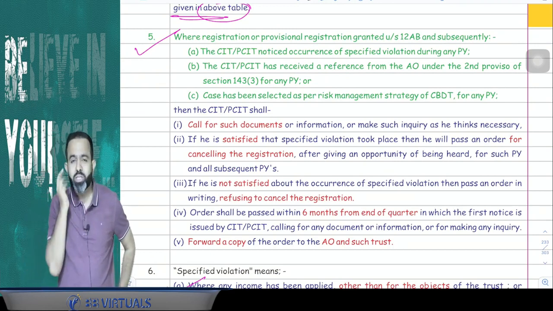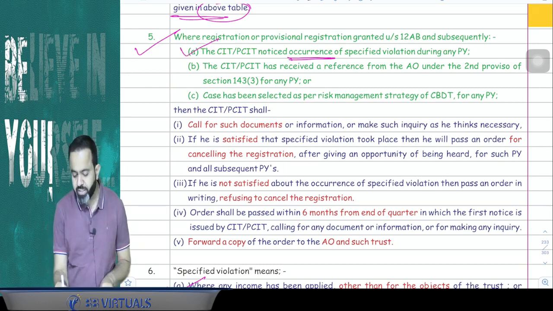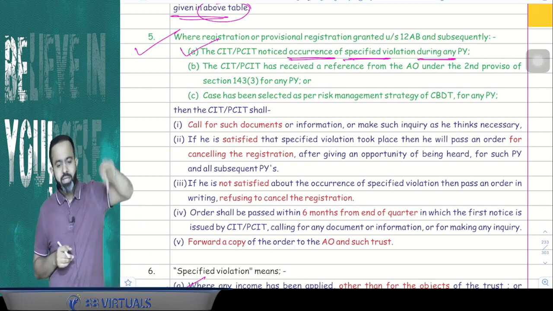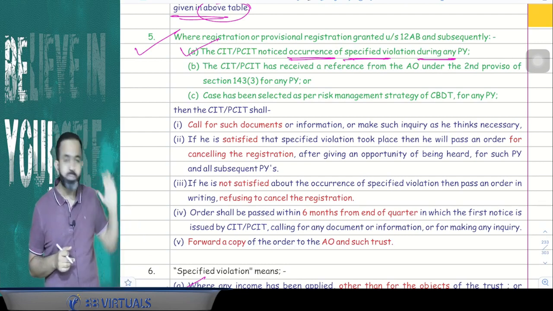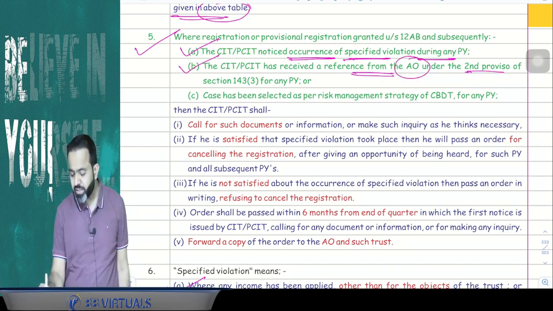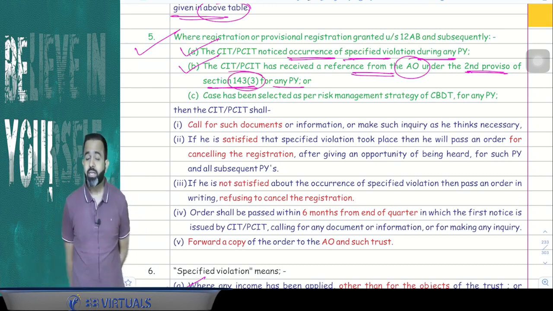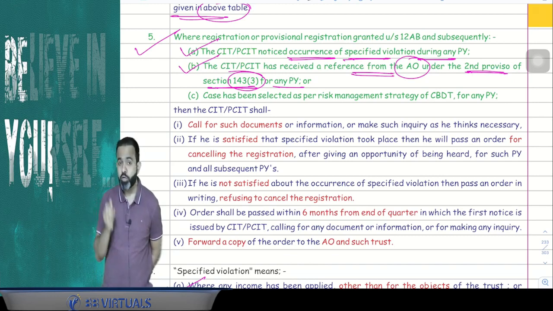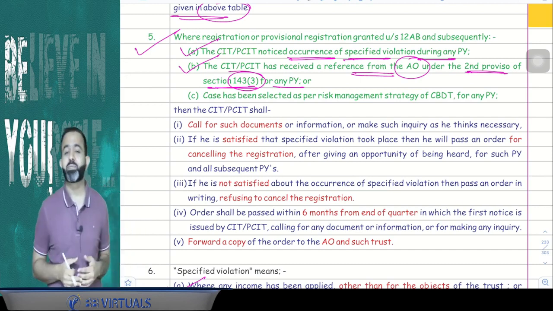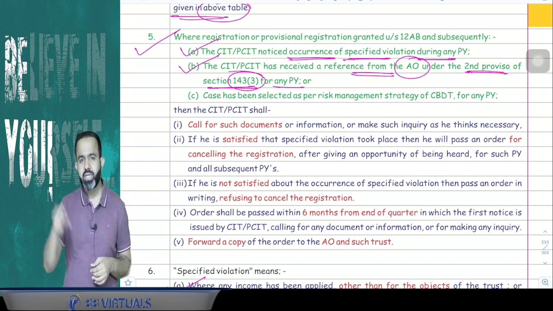So guys, how will the commissioner come to know that a specified violation took place? Either the CIT PCIT notices the occurrence of a specified violation during the previous year, means the CIT PCIT himself noticed that the trust did some specified violation, or the CIT PCIT has received a reference from the assessing officer under the second proviso to section 143(3) for any previous year. Now what happened? The assessing officer is doing the scrutiny assessment of the trust, and at that time the assessing officer realized that the trust did the specified violation, then he will intimate the commissioner, CIT PCIT.